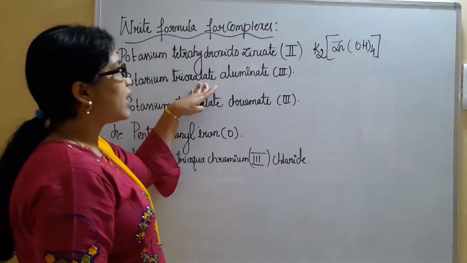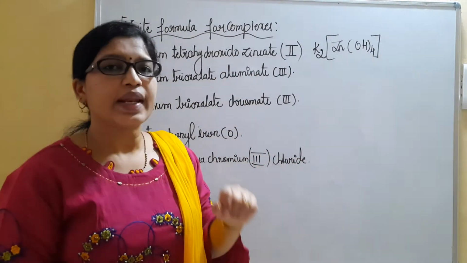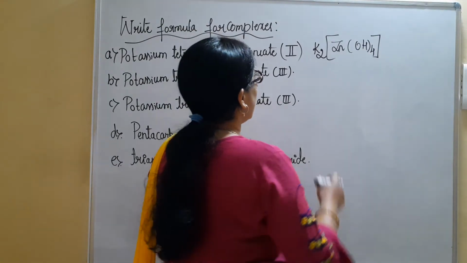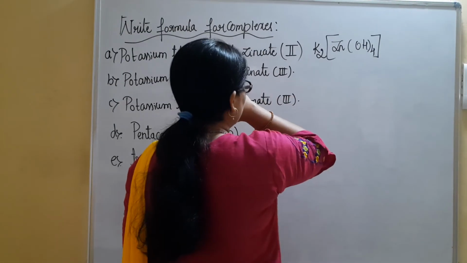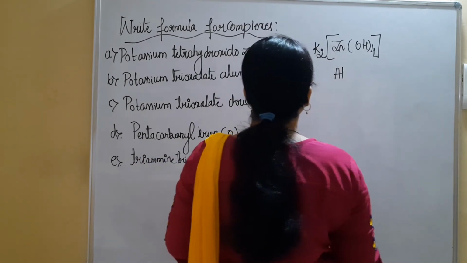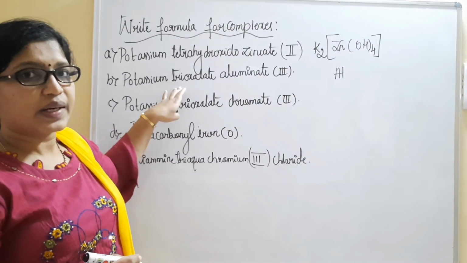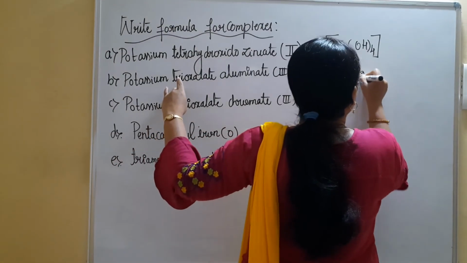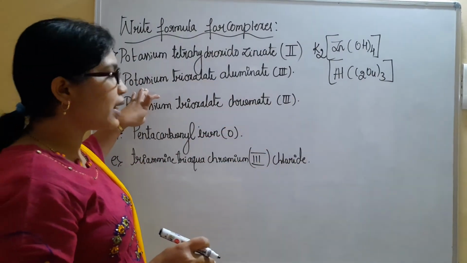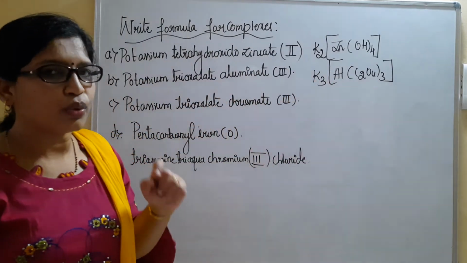Potassium trioxalato aluminate 3. Aluminate 3, in the sense again it is considered as an anionic complex. So let us write the anionic complex here. When you consider this example, aluminium is the central metal atom. So only one type of ligand is present. How many? 3. Trioxalato. So C2O4 tris. Fine. Then potassium is there as a counter ion. As the oxidation state is 3, we will be considering K3Al(C2O4)3.